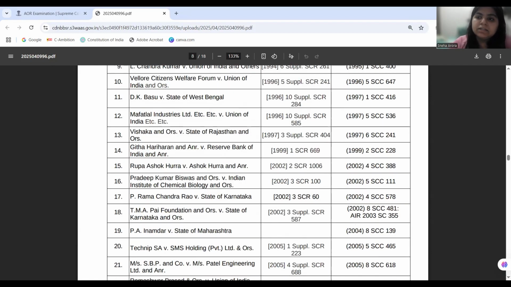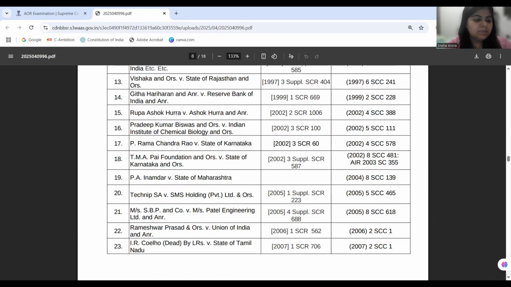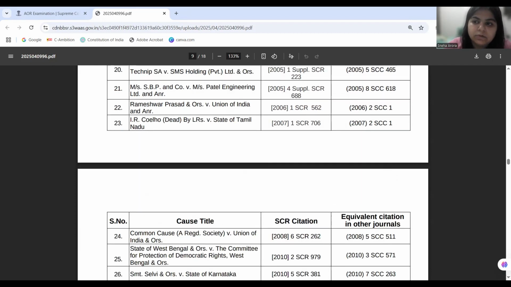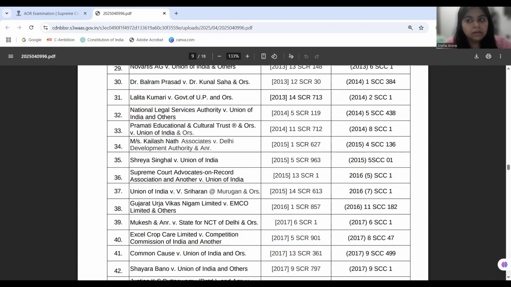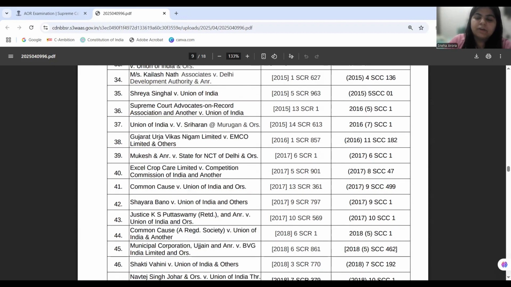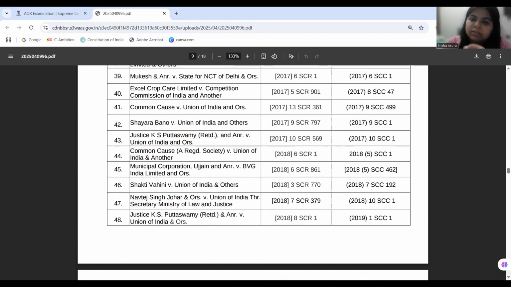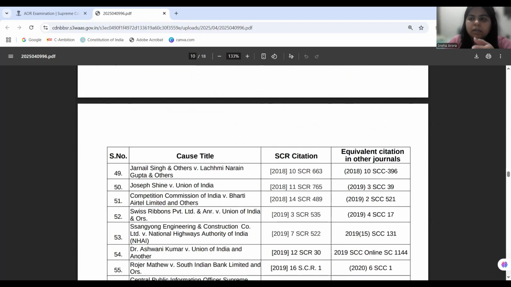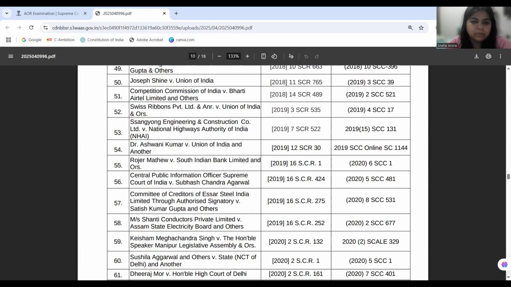DK Basu holds the rights of an arrested person, because it is a judgment highlighting custodial death and custodial violence, and the judgment issues some 11 guidelines. This is also being issued in Article 32 and 142 jurisdiction, and the guidelines provide what the rights of arrested persons are and how they should be complied with, invoking Article 22, and also invoking the relevant provisions of CrPC as well.